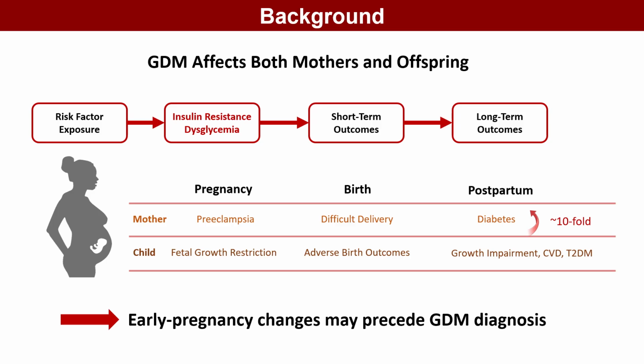Gestational diabetes is a common pregnancy complication that affects both mothers and children. It increases women's later risk of type 2 diabetes, while their children are more prone to obesity and glucose dysregulation. Diagnosis usually occurs at 24 to 28 weeks, although biological changes may begin earlier. We therefore focused on the first trimester and combined population multiomics with laboratory experiments.